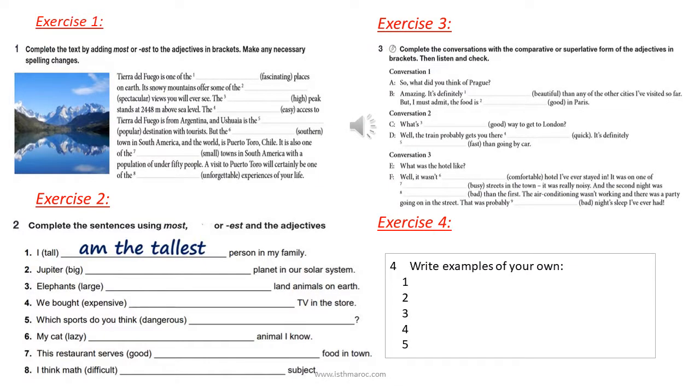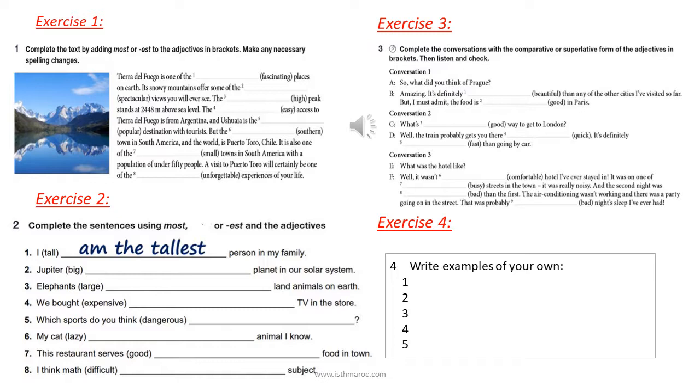Exercise 3, conversation 1. Complete the conversation by adding most or est to the adjective in brackets. What did you think of Prague? Amazing. It's definitely more beautiful than any of the other cities I've visited so far. But I must admit, the food is better in Paris.